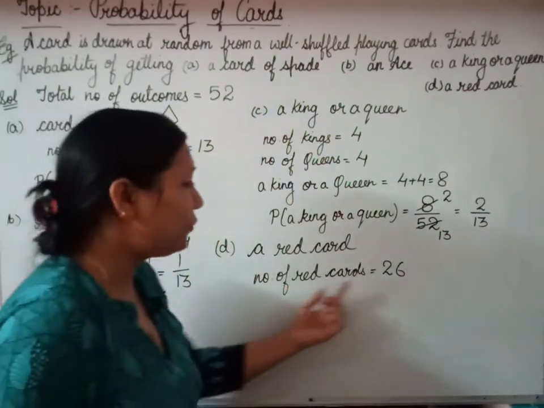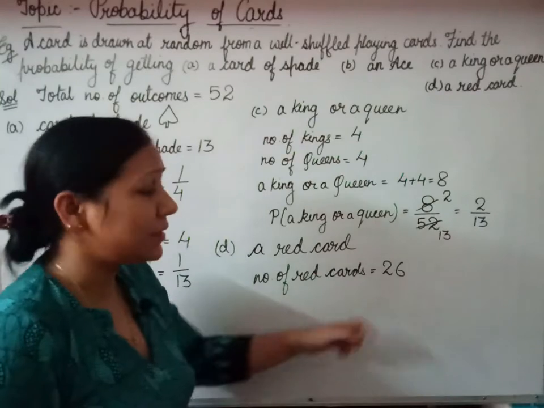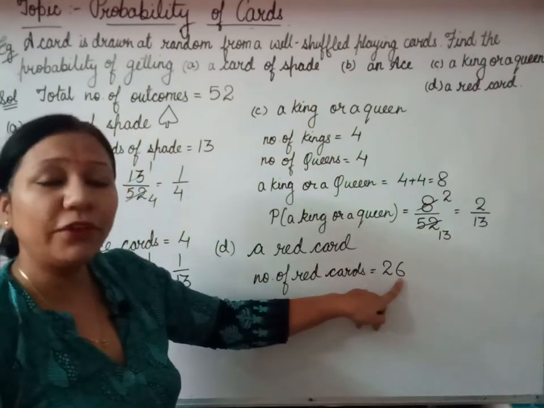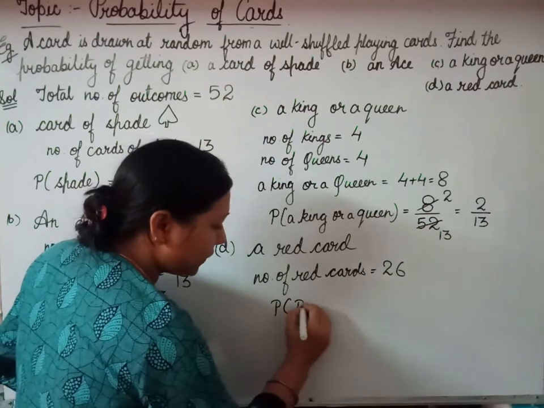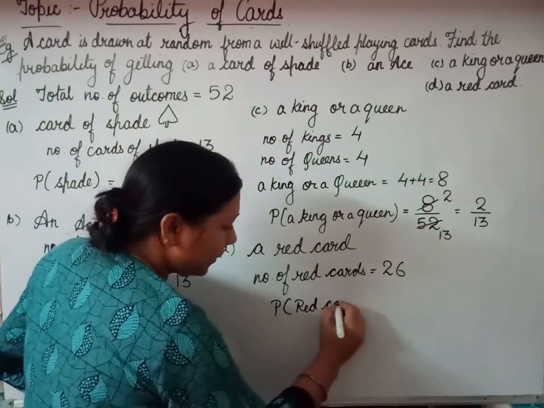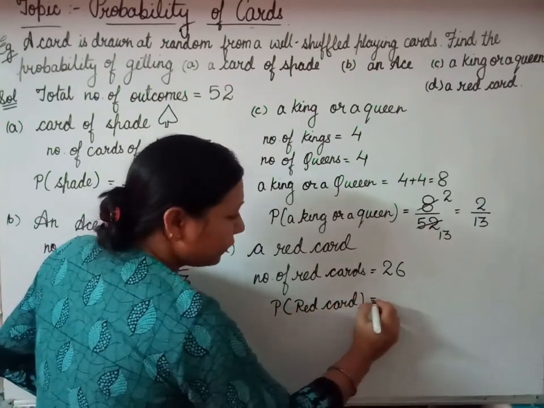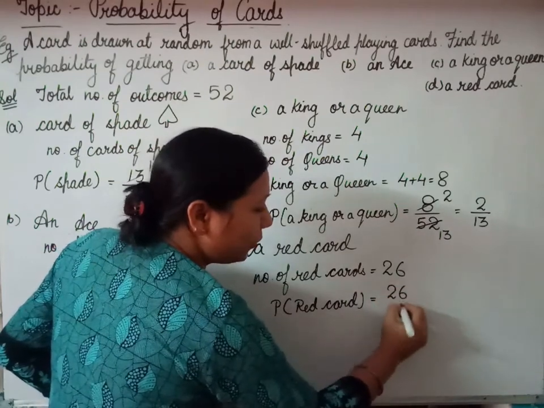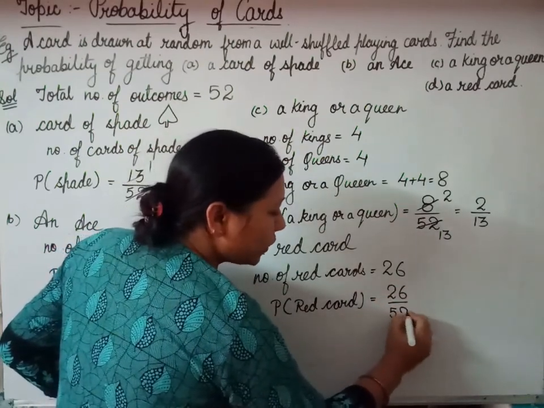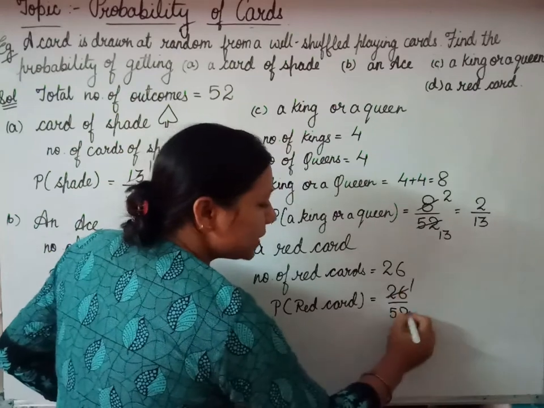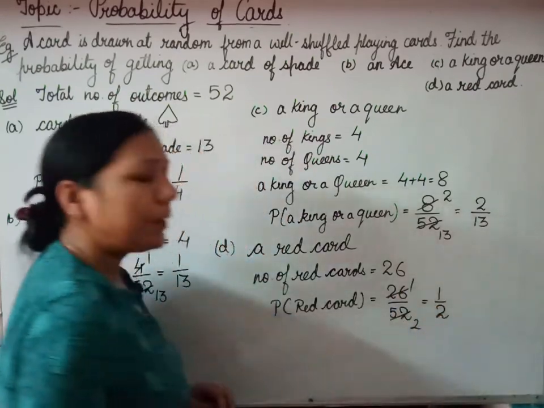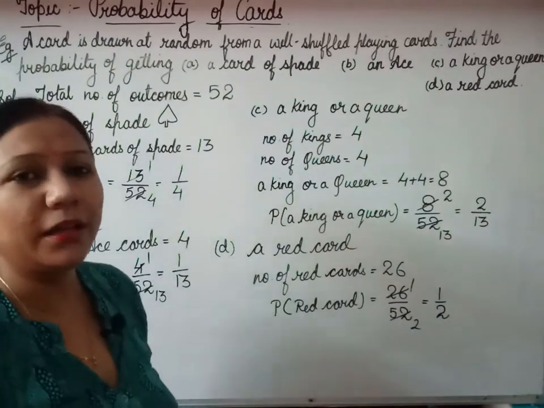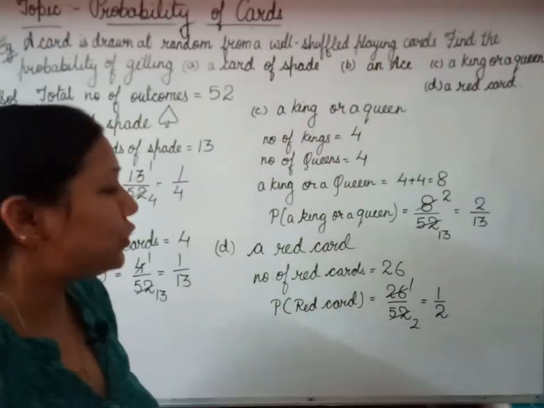So the favorable outcome is 26. Let us find the probability of getting a red card. The favorable outcome is 26 upon total outcome 52. 26 ones are 26, 26 twos are 52. So the probability of getting a red card is 1 upon 2.